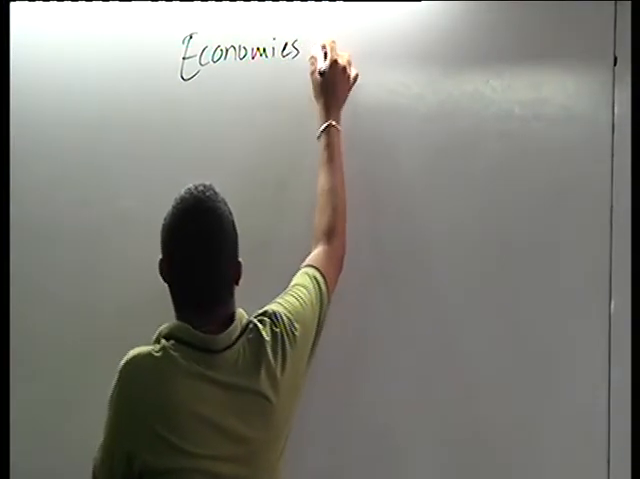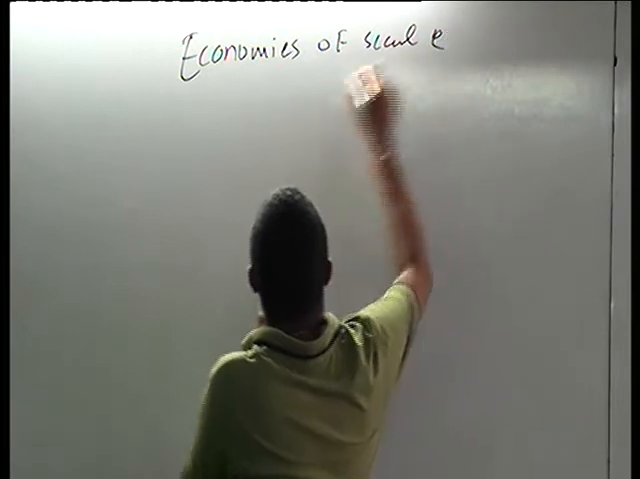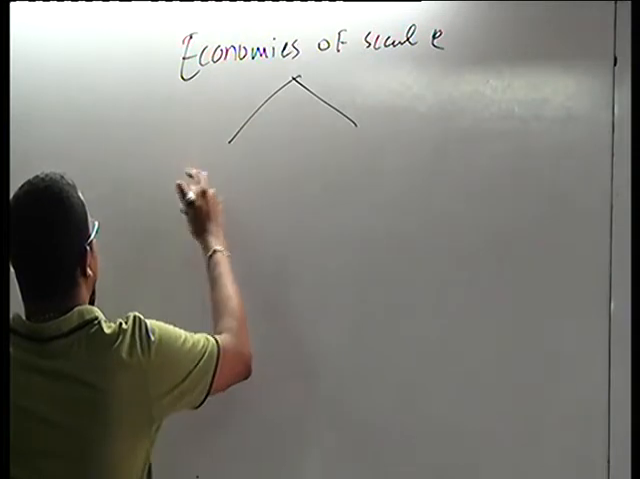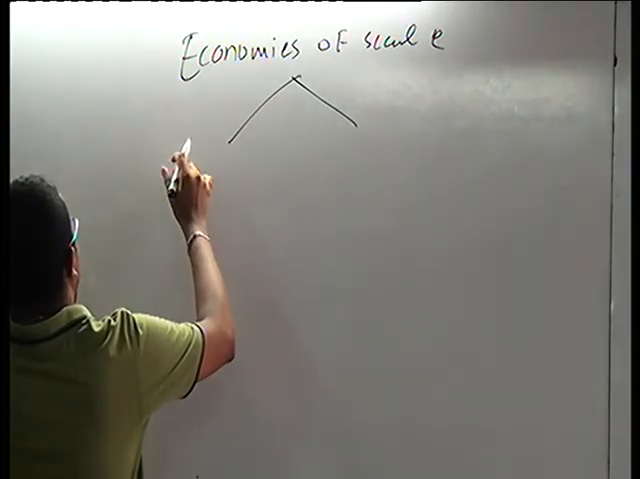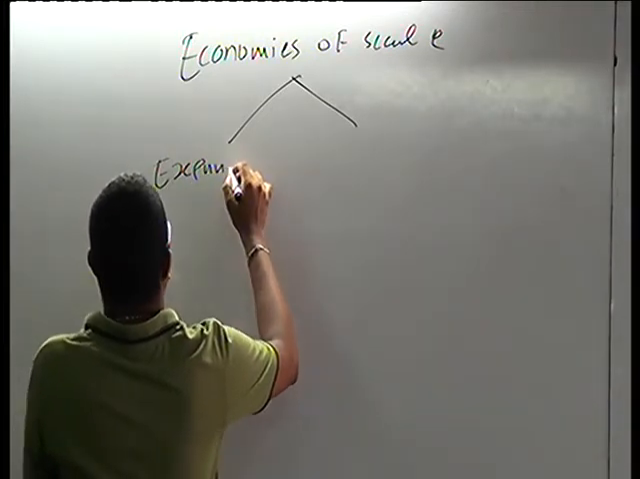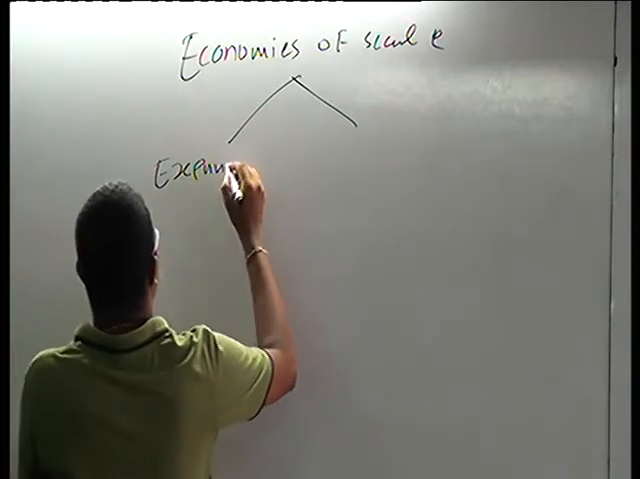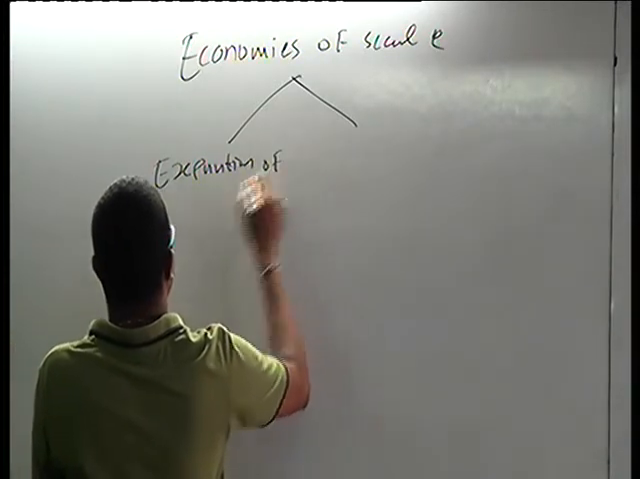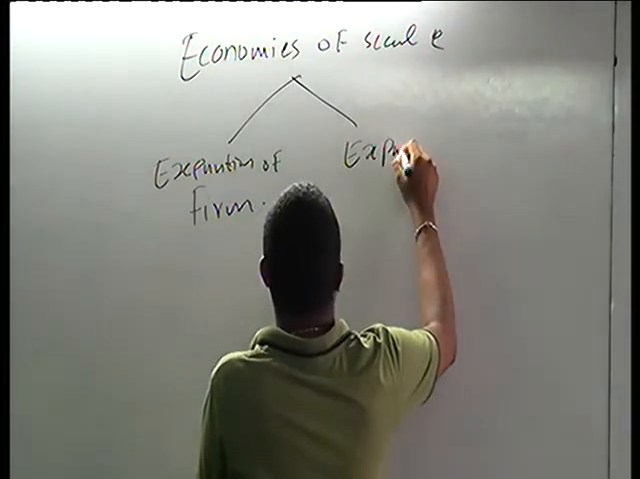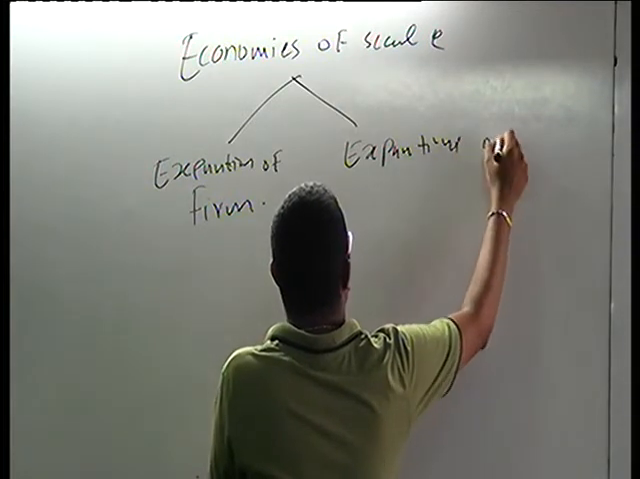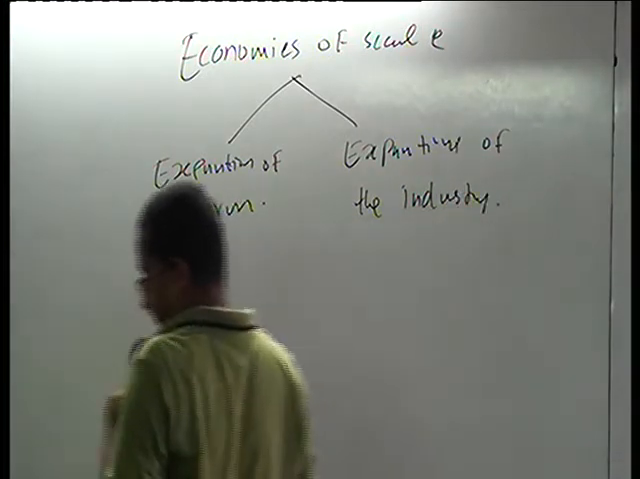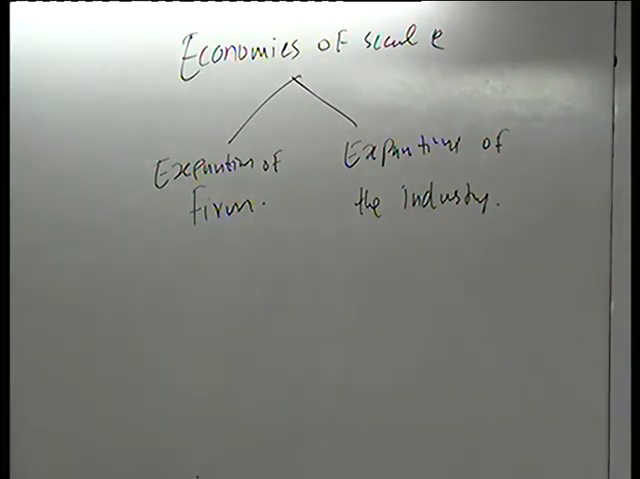Economies of scale are divided into two, right? Impacted by expansion of the firm. The other one, expansion of the industry. Expansion of the firm and expansion of the industry.